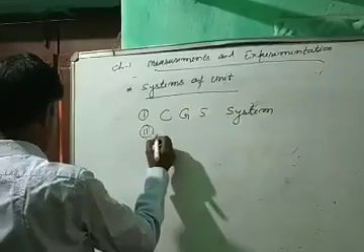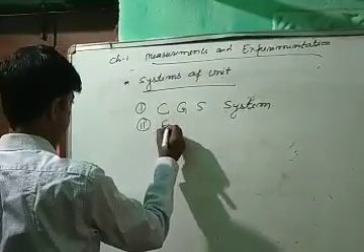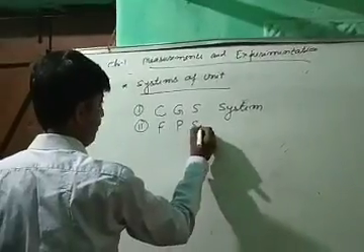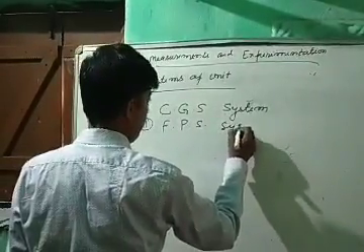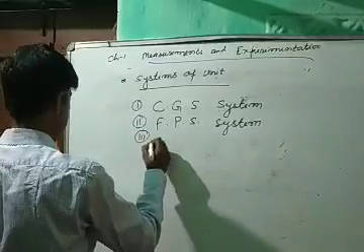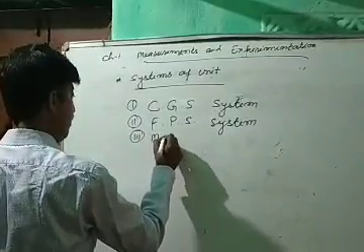Second, FPS system. And third is MKS system.